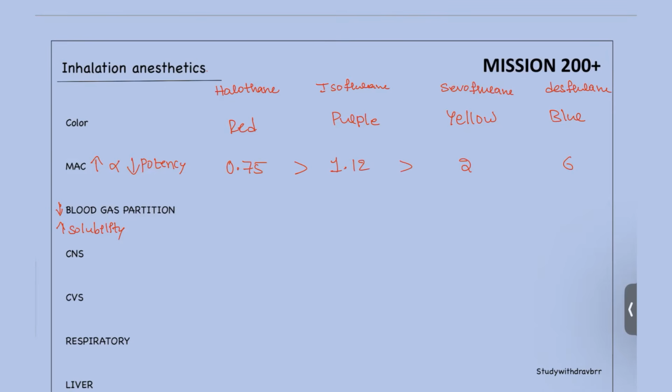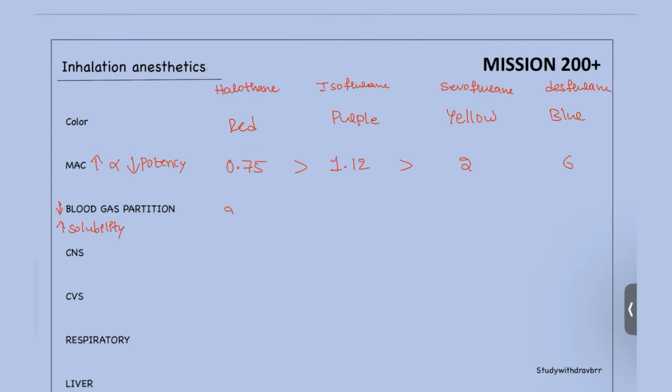Next, coming to the blood gas partition. Halothane has the highest blood gas partition coefficient, 2.25, isoflurane 1.5, sevoflurane 0.63, and desflurane 0.42. Again, it is going to follow this way only.